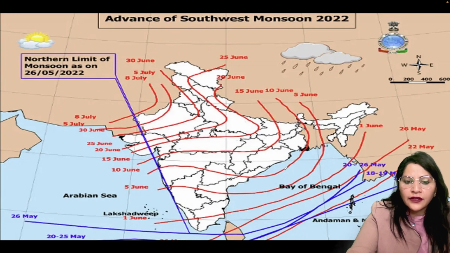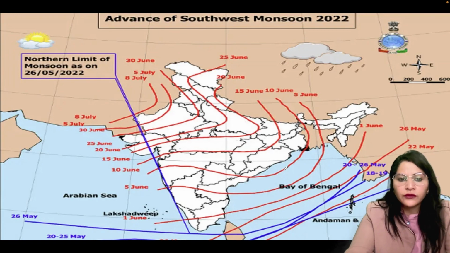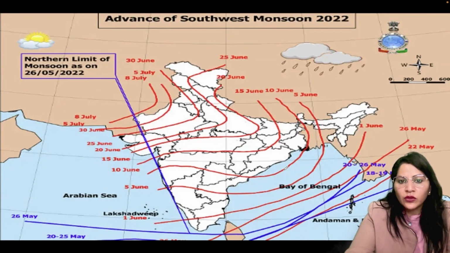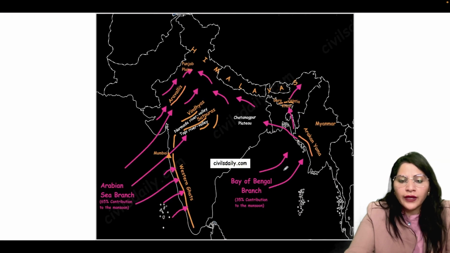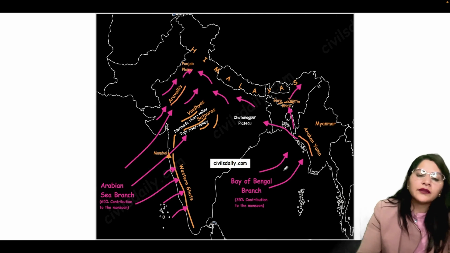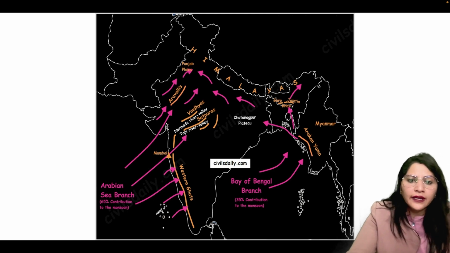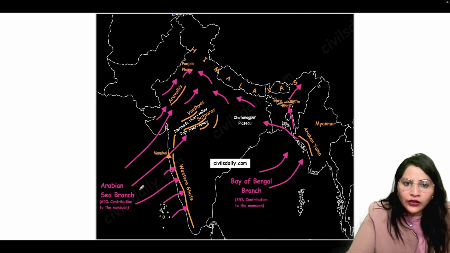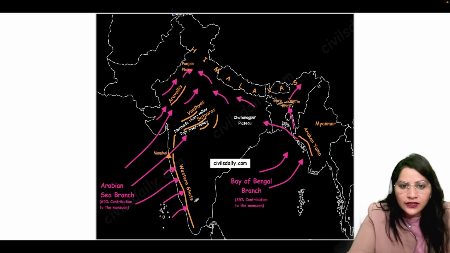They started up from the month of June. That is 1st June they used to start, and slowly they spread all over the country in different parts. And from here, the southwest monsoon is again divided into different branches. One branch gets struck by the Western Ghats. These are Western Ghats. One branch of it strikes over here, and it again has two sides.